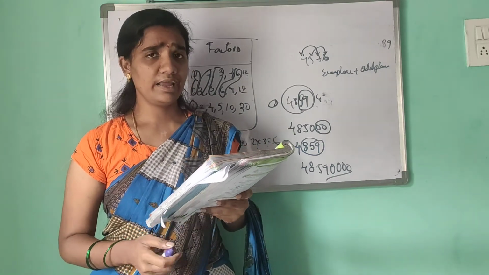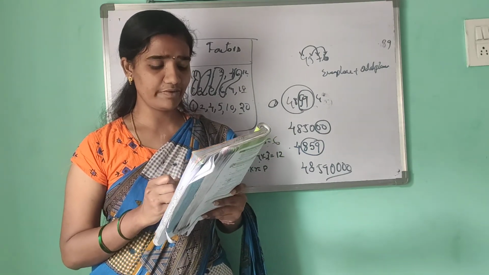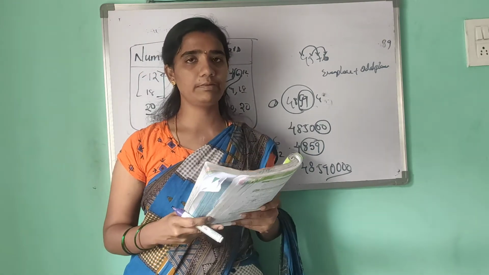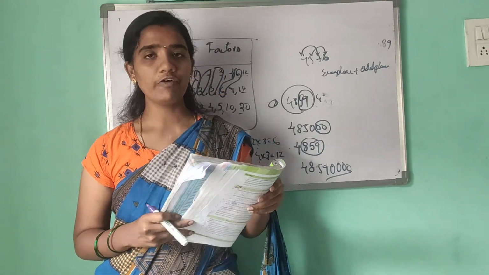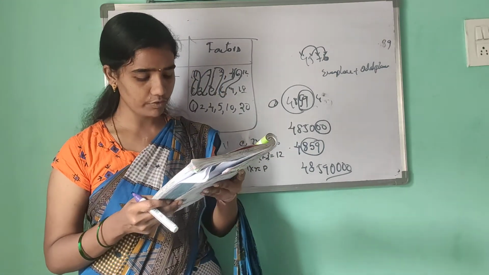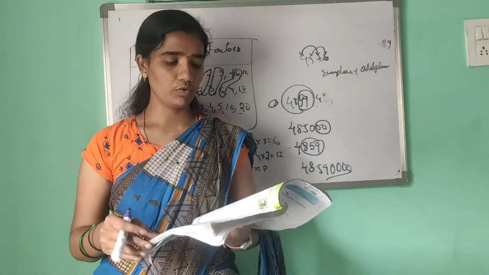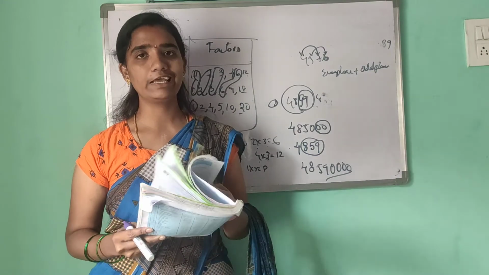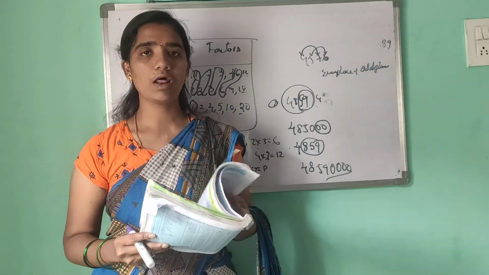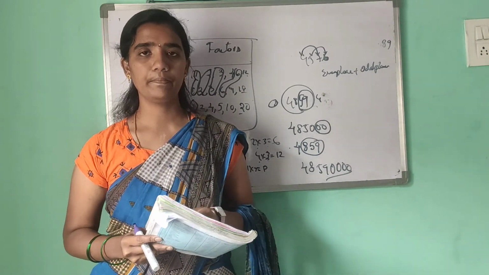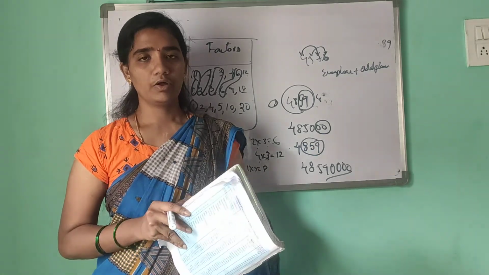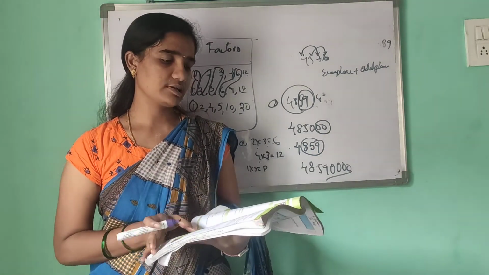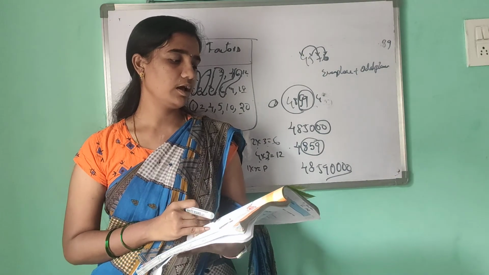We have all learned the eighth one, the relationship between the LCM and HCF: the product of LCM and HCF is equal to the product of the two numbers. So finally, we have completed our third chapter, Playing with Numbers. Hopefully, all of you understood this chapter. Tomorrow onwards, we will discuss our next topic.